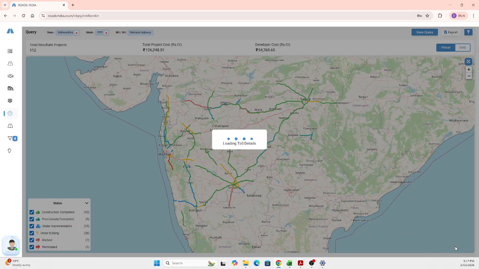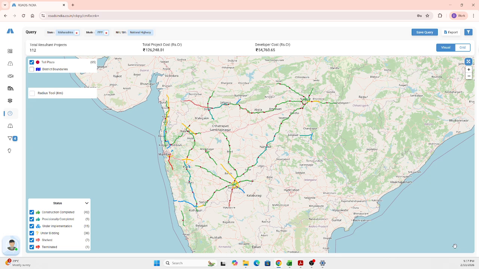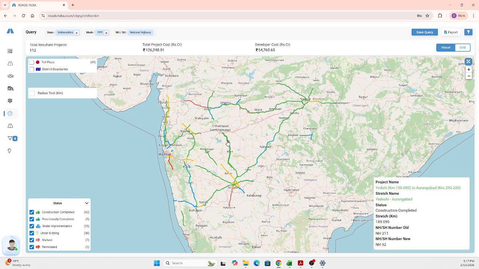There are different color gradations given over there to understand the current progress of the project also. The green ones are the projects that have construction completed, the blue ones are in the implementation stage, and the red ones are the terminated ones. Likewise, the different color gradations will help you understand the current progress of the project. Upon hovering over, you get the stretch name, project name, the stretch kilometer, and the NH number for that particular stretch.